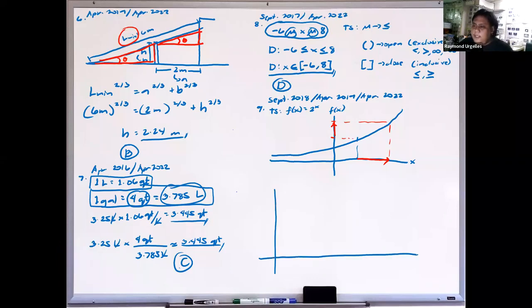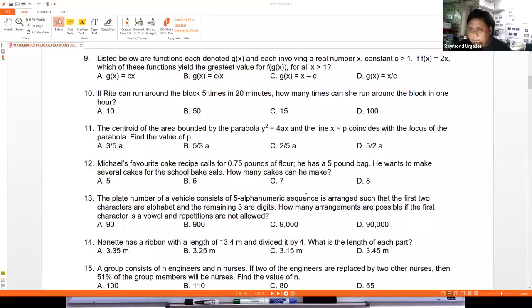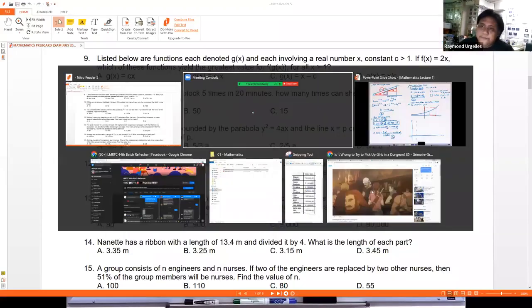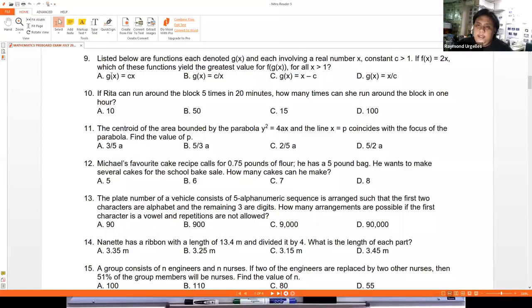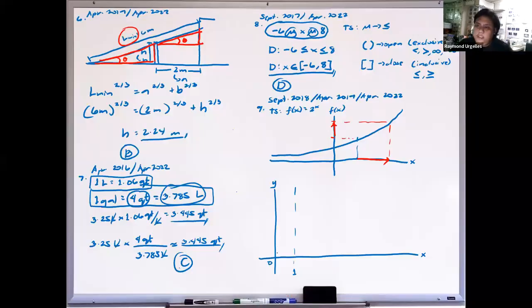Sa akin, ang kailangan lang naman natin is for all values of x greater than 1. So ibig sabihin, let's say this is 1. So this is the x-axis, y-axis, so then this is 0. Okay? Tama ba? So then for letter A, ano yung letter A natin? So letter A natin is g of x is equal to cx. Diba? So ibig sabihin, at x is equal to 0, g of x is 0. So ganito yung value natin dyan. And also, we have the fact that c is greater than 1. So ibig sabihin, yung slope natin is greater than 1.